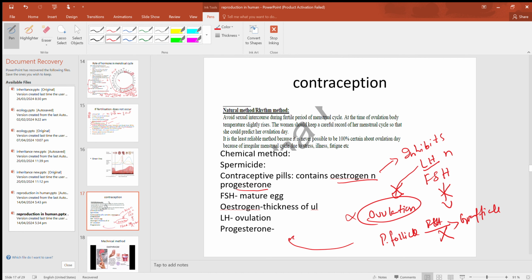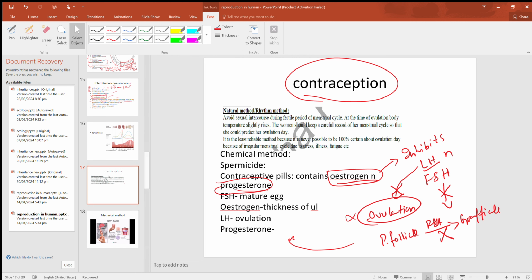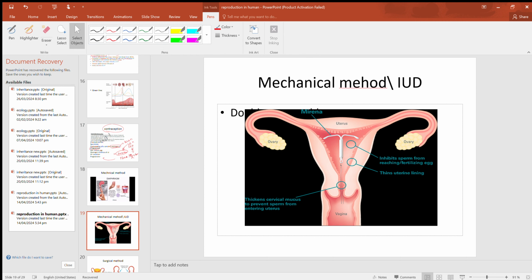So this is how it prevents fertility. That's why it is used in contraceptive pills, in order to avoid pregnancy. In the contraceptive pill, estrogen and progesterone are present. Clear?